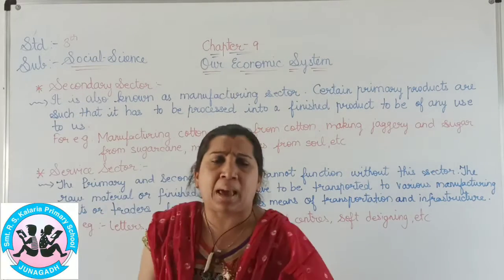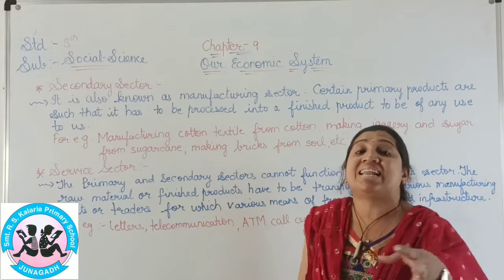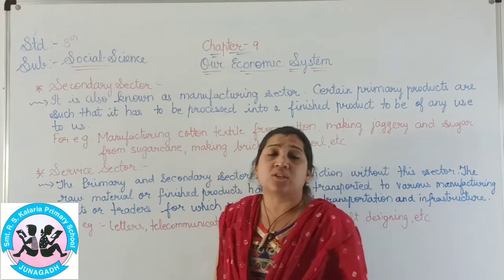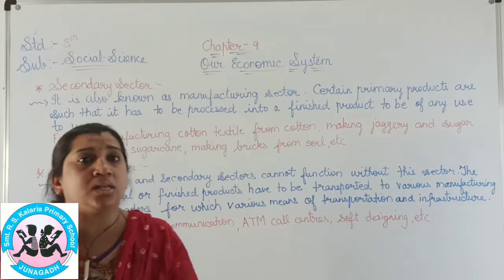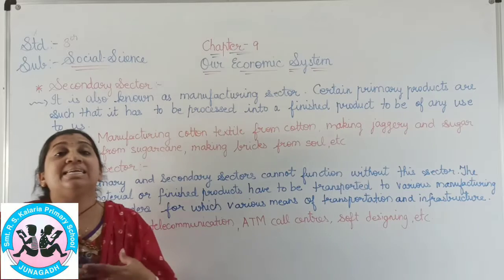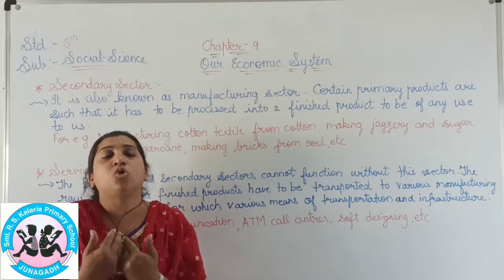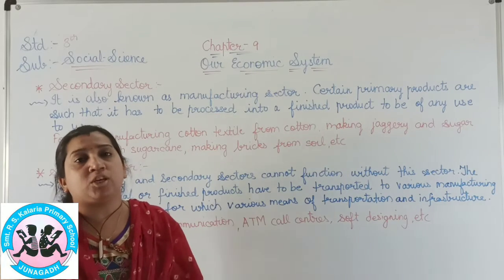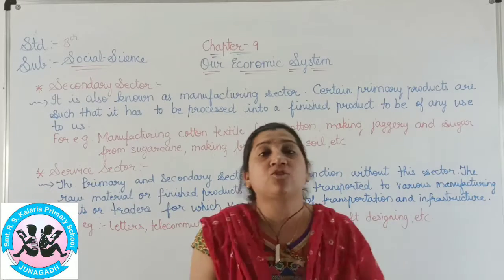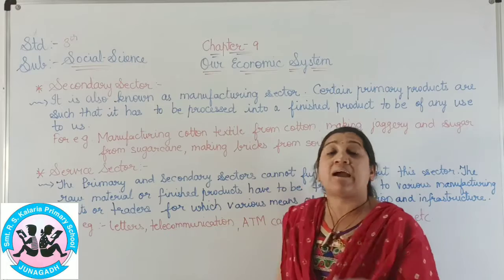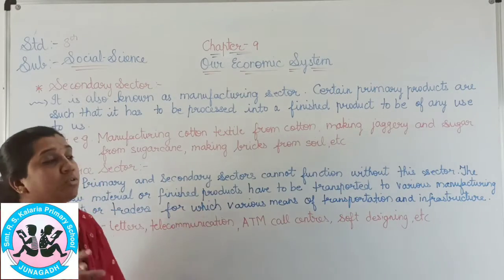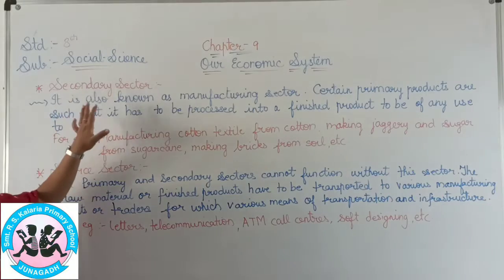Many primary sector products, such as fruits, vegetables, pulses, cereals, milk, meat and bones, we get directly from nature and do not need to finish. But some products we do not get directly, and they need to be finished. That is known as the secondary sector.